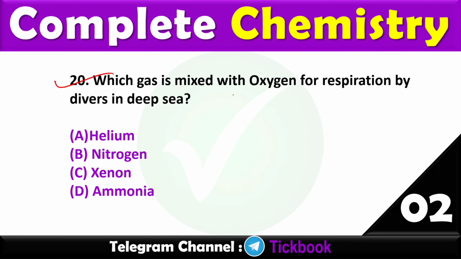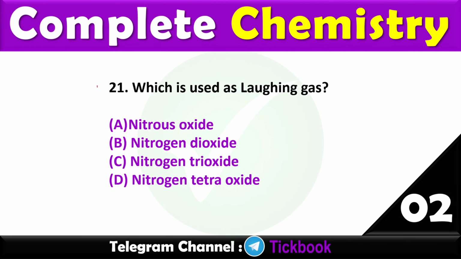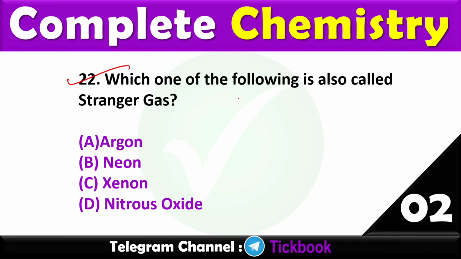20. Which gas is mixed with oxygen for respiration by divers in deep sea? Option number A, helium. 21. Which is used as laughing gas? Option number A is the right answer, nitrous oxide. 22. Which one of the following is also called stranger gas? Option number C is the right answer, xenon.